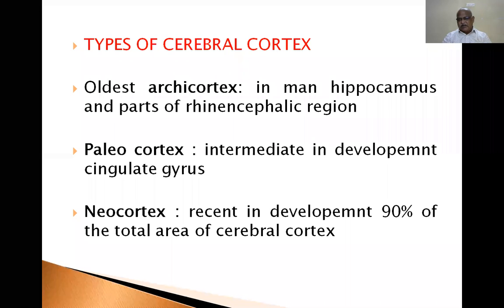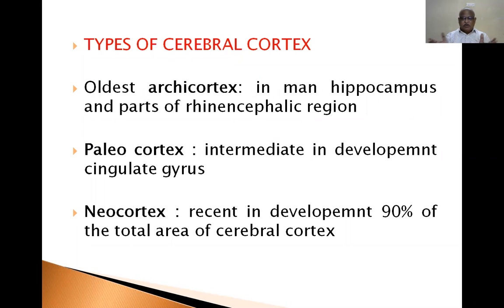There is older cortex, intermediate cortex, modern cortex. If a brain is given to you and an examiner asks you to identify the neocortex, you have to show the entire area. If the examiner asks for intermediate development, the paleocortex, you have to show the cingulate gyrus. If the examiner asks for the oldest, archicortex in man, hippocampus and parts of the rhinencephalic region, we have to show that.